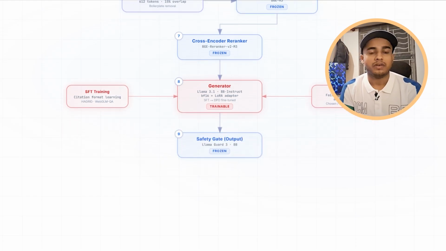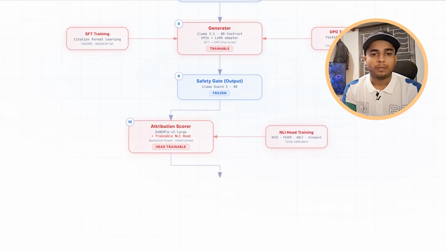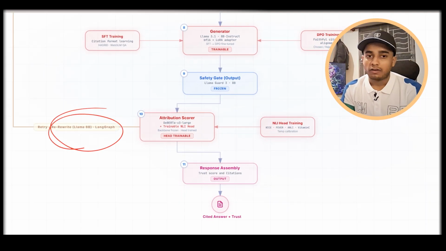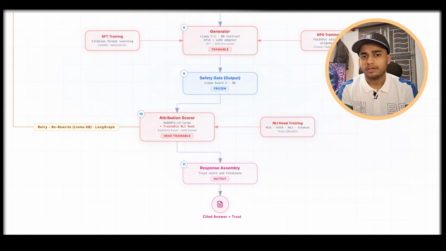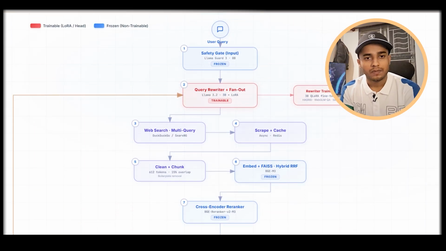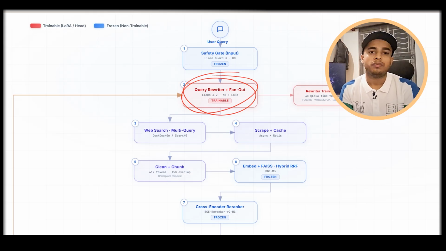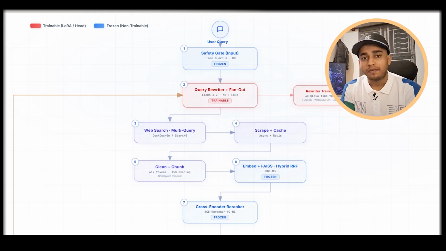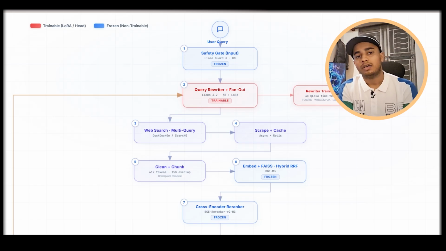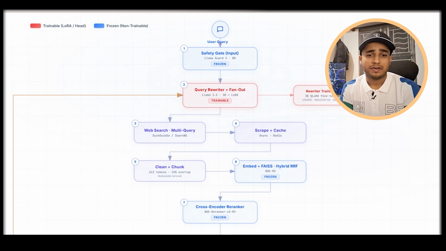Now a very good feature that I have also implemented: our pipeline is non-linear using LangGraph. So let's say our pipeline is not able to find any correct or relevant chunk, it goes back to the rewriter. So we rewrite the query again with a different approach and we perform the entire pipeline again. So the question arises, this can be costly, so we have added a limit here. At most 3 times this can happen. In this way, this system becomes more robust and it can find more relevant page information for your query and ultimately give you an explainable answer.